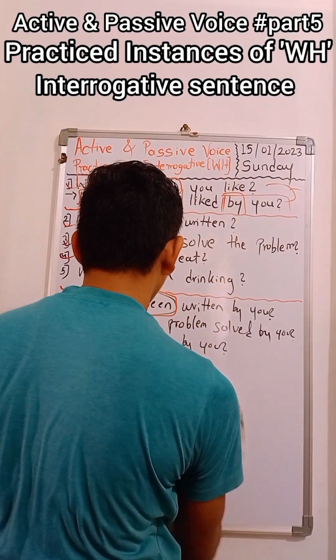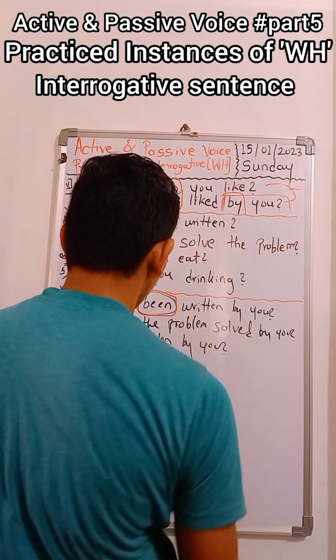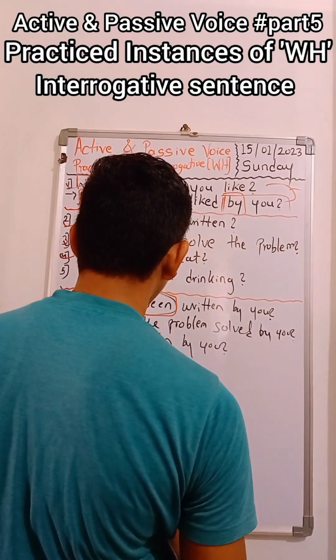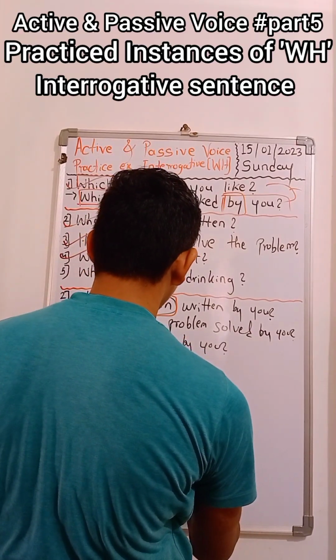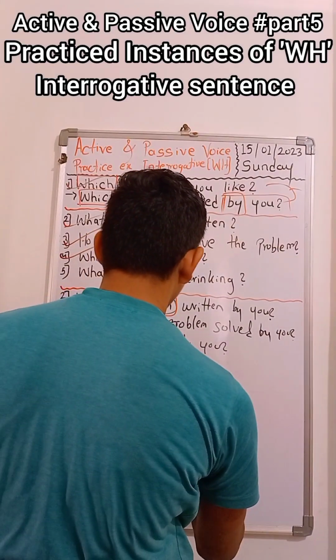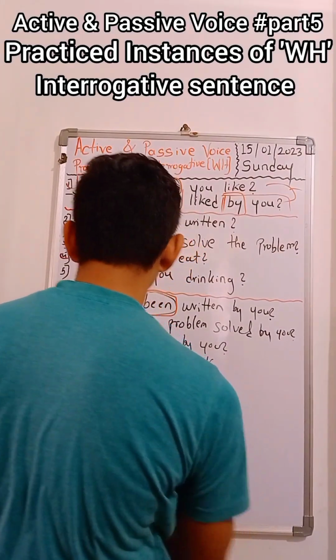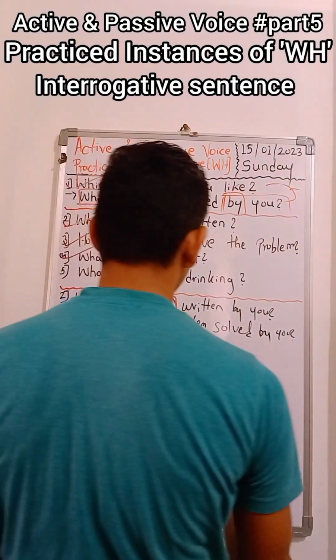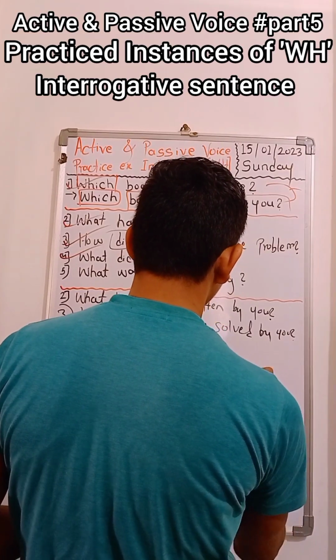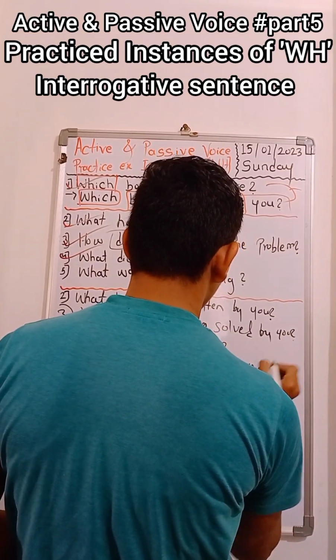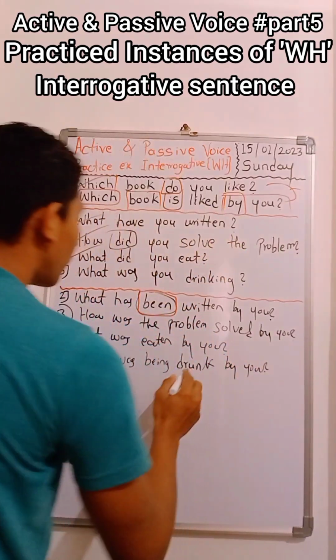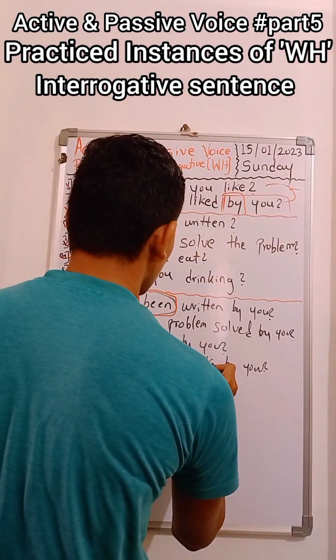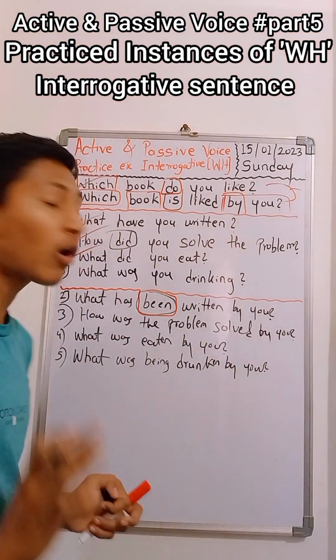Drank is the second form of the verb drink, but we have to add here V3, the perfect participle, that is drunk, D-R-U-N-K. What was being drunk by you? But by mistake, you should not make this drunken. That will be wrong again.